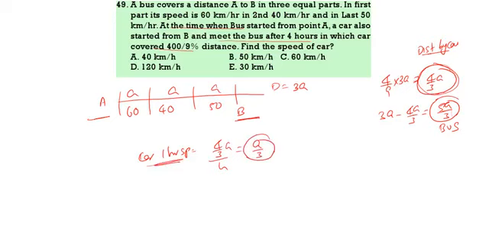Now, in the first part of the distance the bus is covering at 60 km per hour, so instead of a, I can write 60.